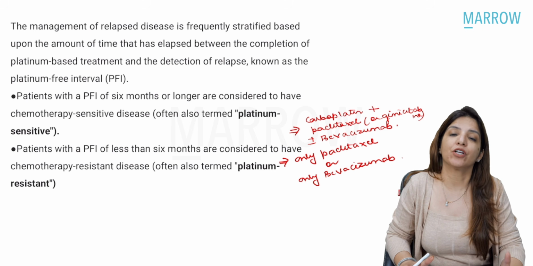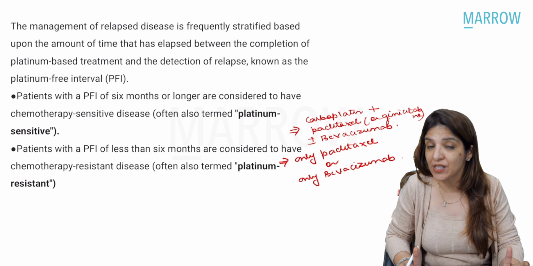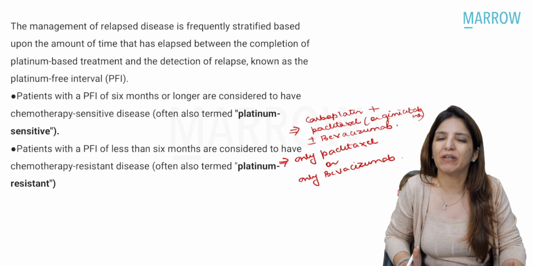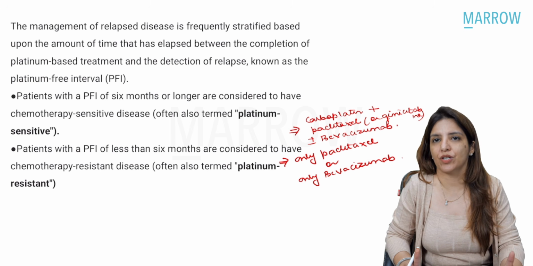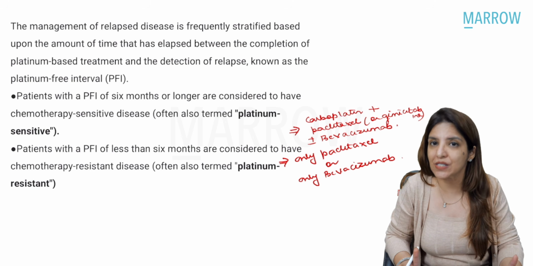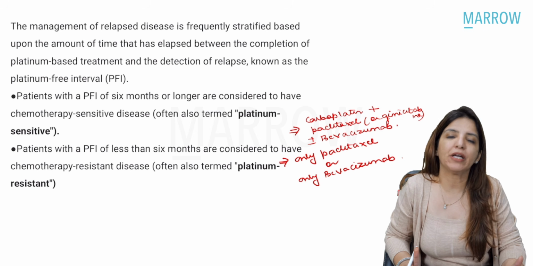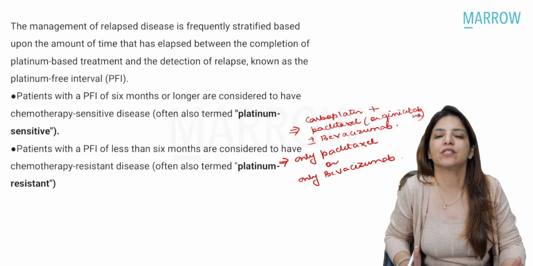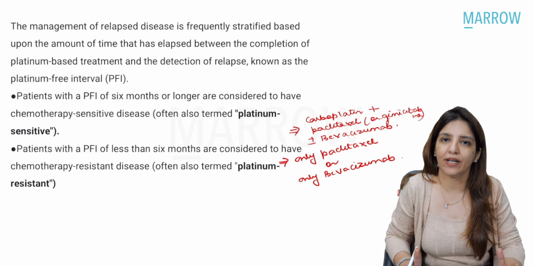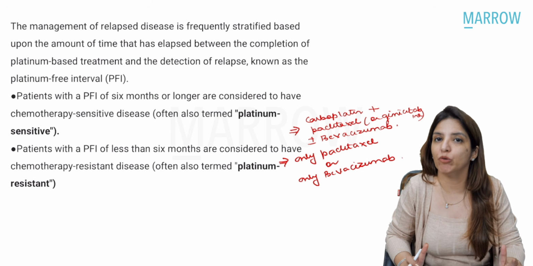Ovarian cancers are radio-resistant, whereas on the other hand, the ovary itself is a very radio-sensitive organ. Rather, it's the most radio-sensitive pelvic organ, but ovarian cancers are radio-resistant, right? Except for dysgerminoma, which is a radio-sensitive ovarian cancer. So whenever you have to give post-operative therapy in case of ovarian cancers, you are going to give a platinum-based therapy. The post-operative therapy will be platinum-based chemotherapy.